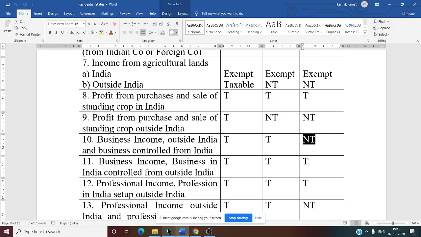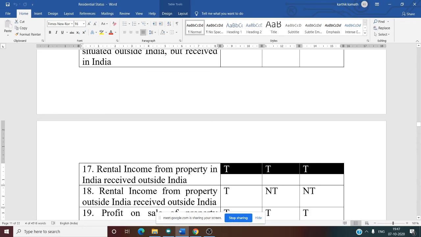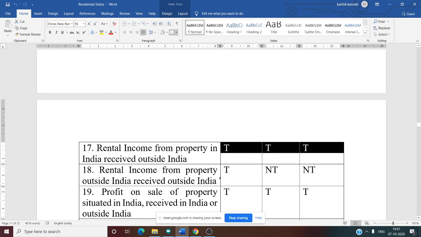15th one, rental income received in India, accrued in India or outside India, doesn't matter. The word in India means all three. Rental income from property situated outside India but received in India, again in India, all three are taxable. 16th one is also all three. 17th one, rental income from property in India, received outside India, again the word in India, all three are taxable.